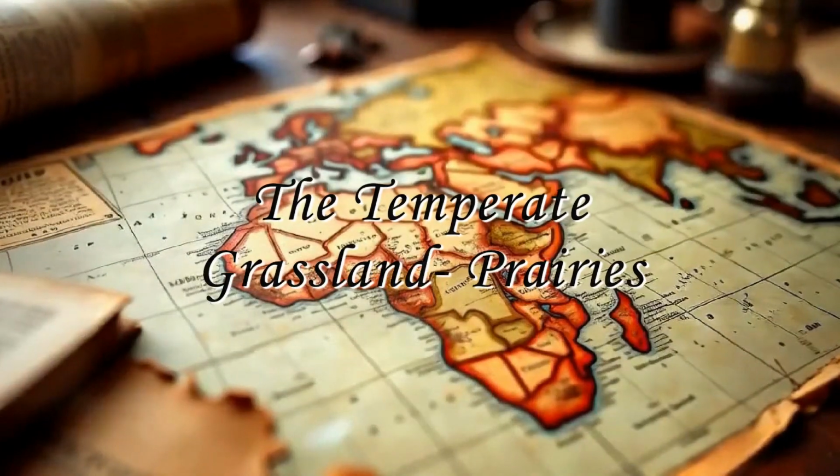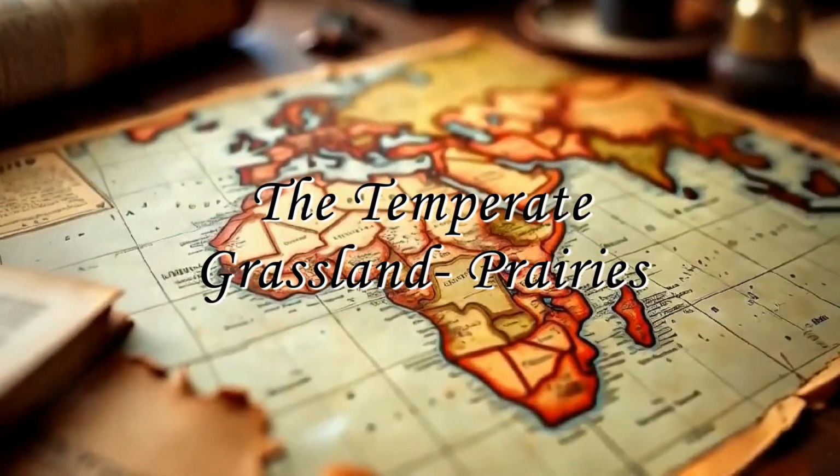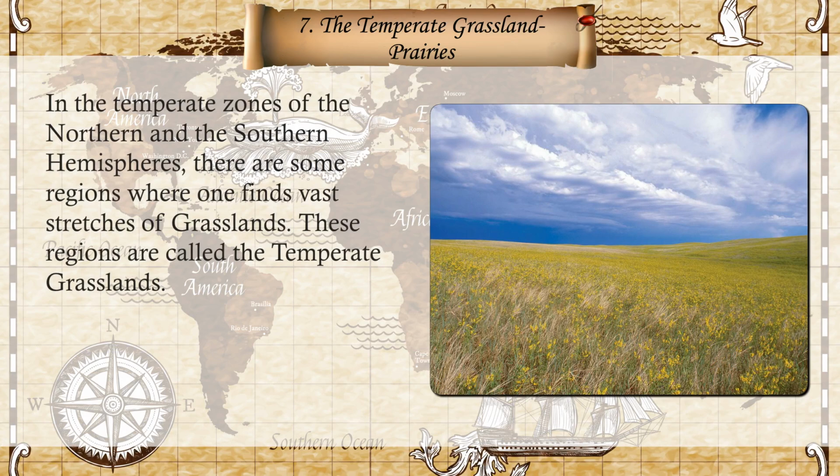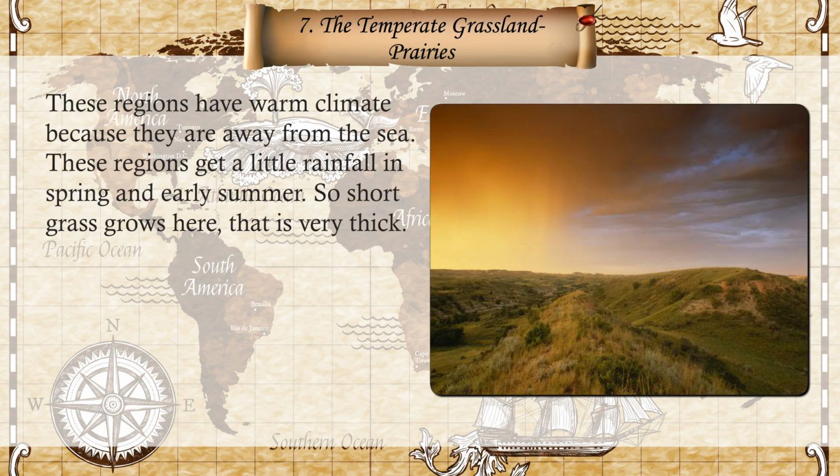Chapter 7. The Temperate Grassland Prairies. In the temperate zones of the northern and the southern hemispheres, there are some regions where one finds vast stretches of grasslands. These regions are called the temperate grasslands. These regions have warm climate because they are away from the sea. These regions get a little rainfall in spring and early summer. So short grass grows here that is very thick.